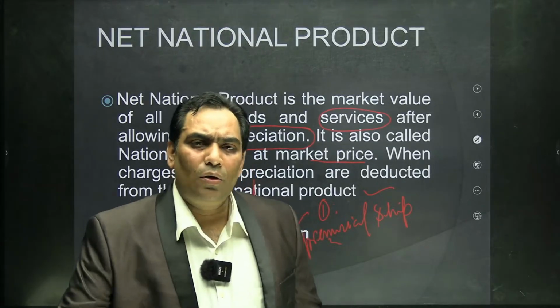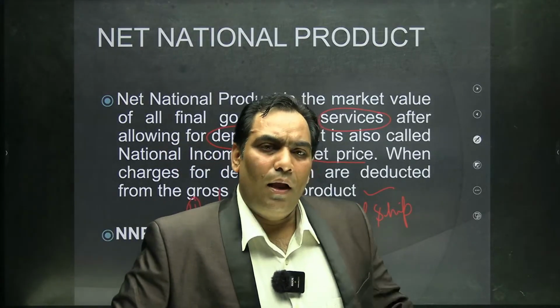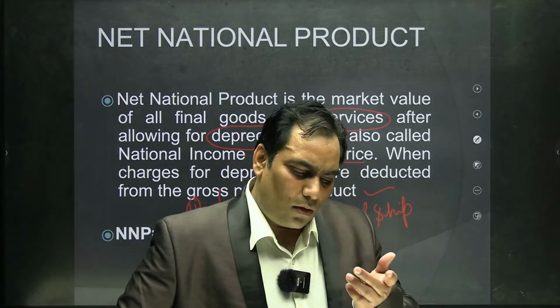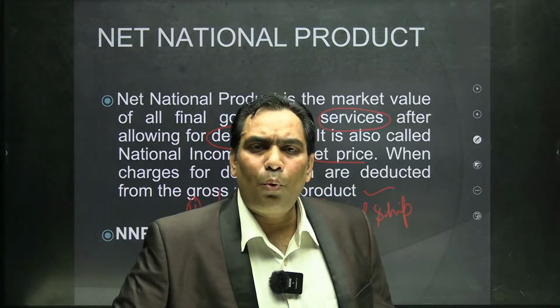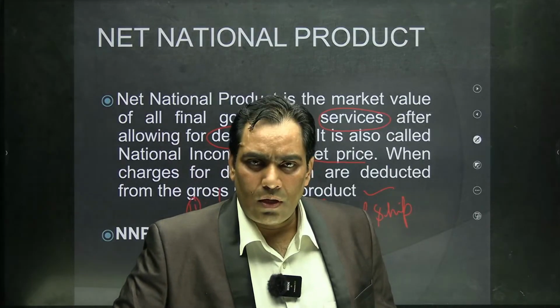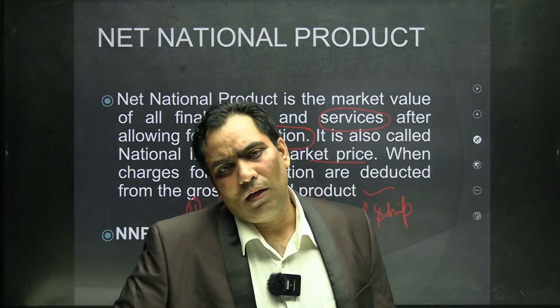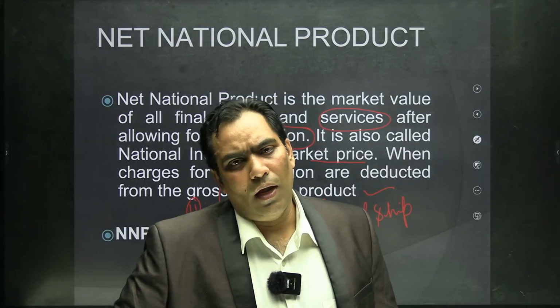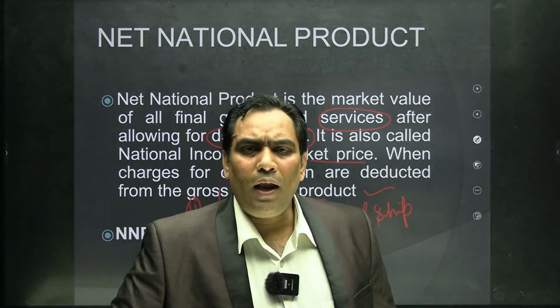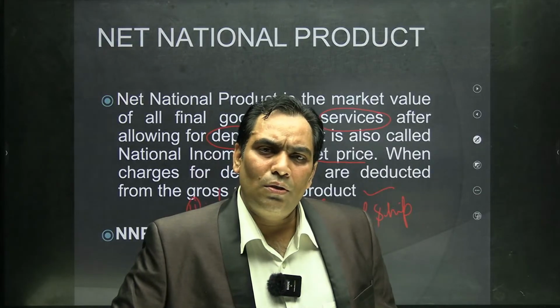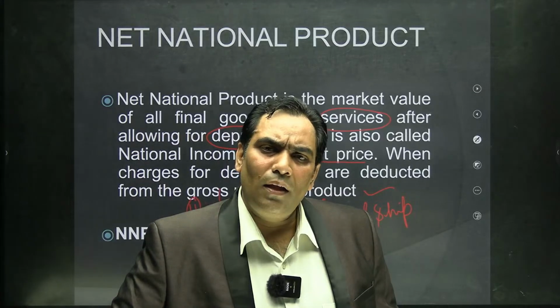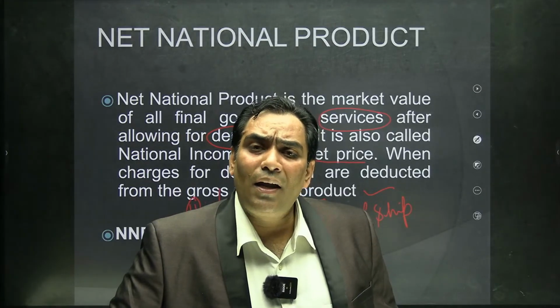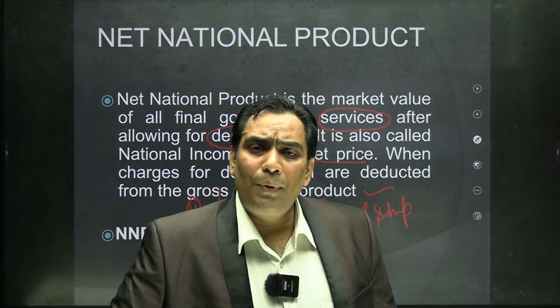What are the capital goods? I am going to repeat once again. Capital goods are the goods or the things which are used for the production of other goods, like it may be plant, it may be building, it may be machinery. When the capital goods are involved in the production, there is a natural phenomenon that there is wear and tear in the capital goods.